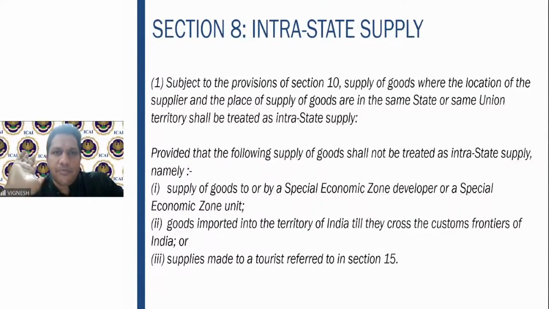IGST should be collected. How many of the businessmen actually know this? If any foreigner comes and you are selling something to him, they will charge only CGST and SGST. They don't know that this section 8 subsection 1 provision exists. So therefore, this has to be followed. IGST has to be chargeable to a tourist.